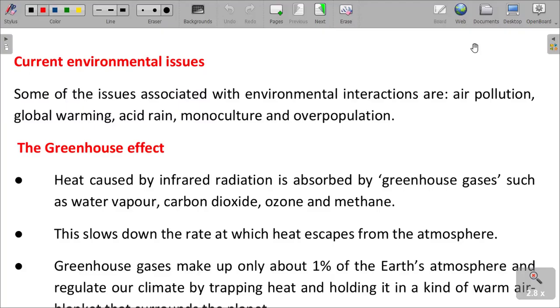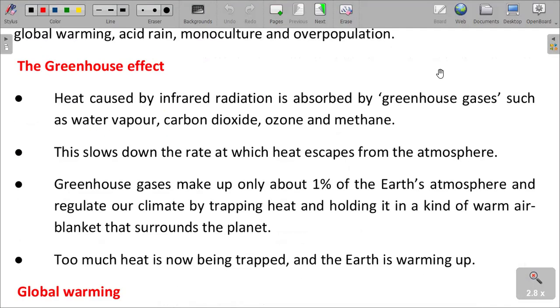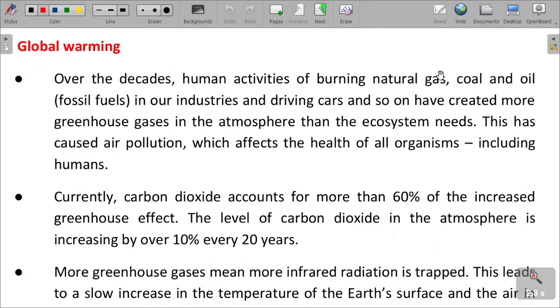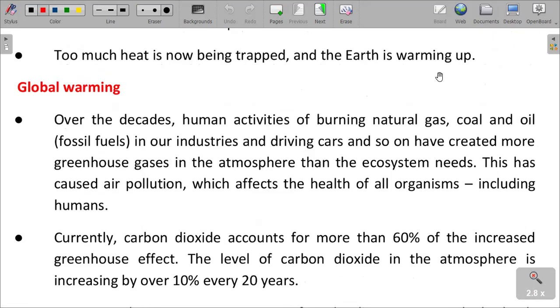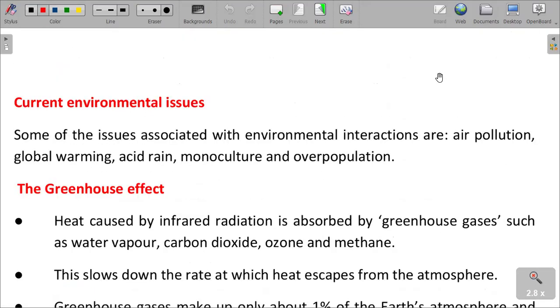Yes, once again, class, we are meeting today to talk about current environmental issues. We still just want to finish the module on nutrient cycle. How does human impact on the environment? I'm sure that is one of the last segments that we need to look at, looking at global warming, what is global warming and greenhouse effect, current environmental issues.